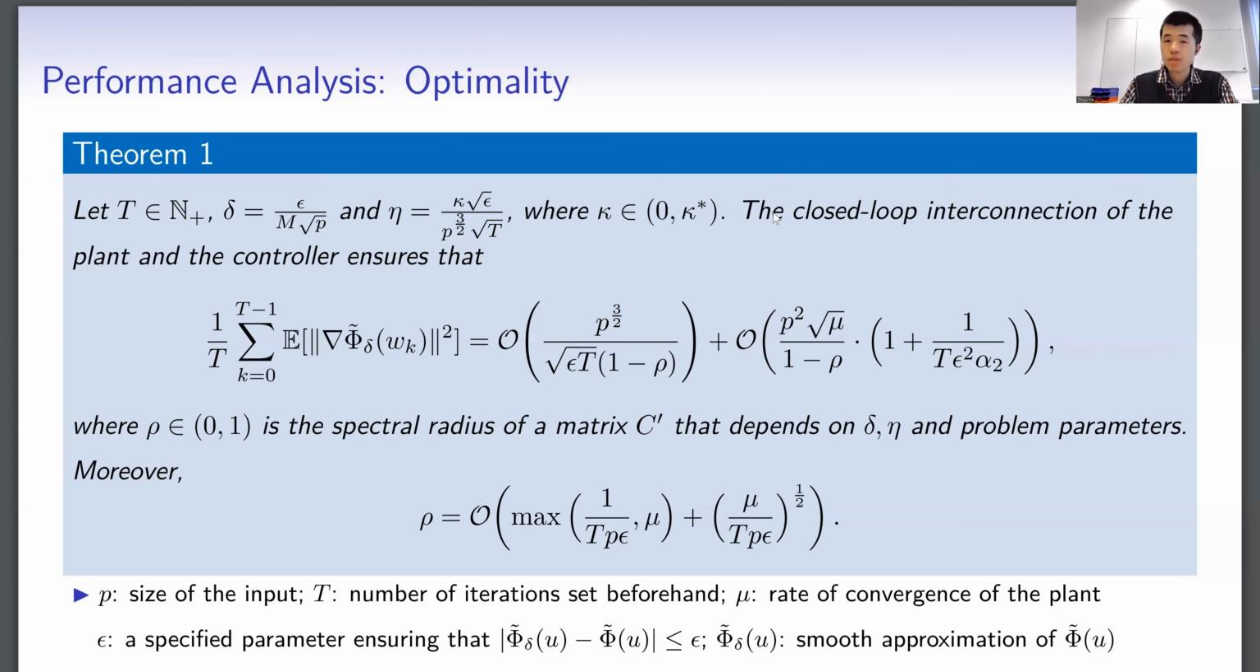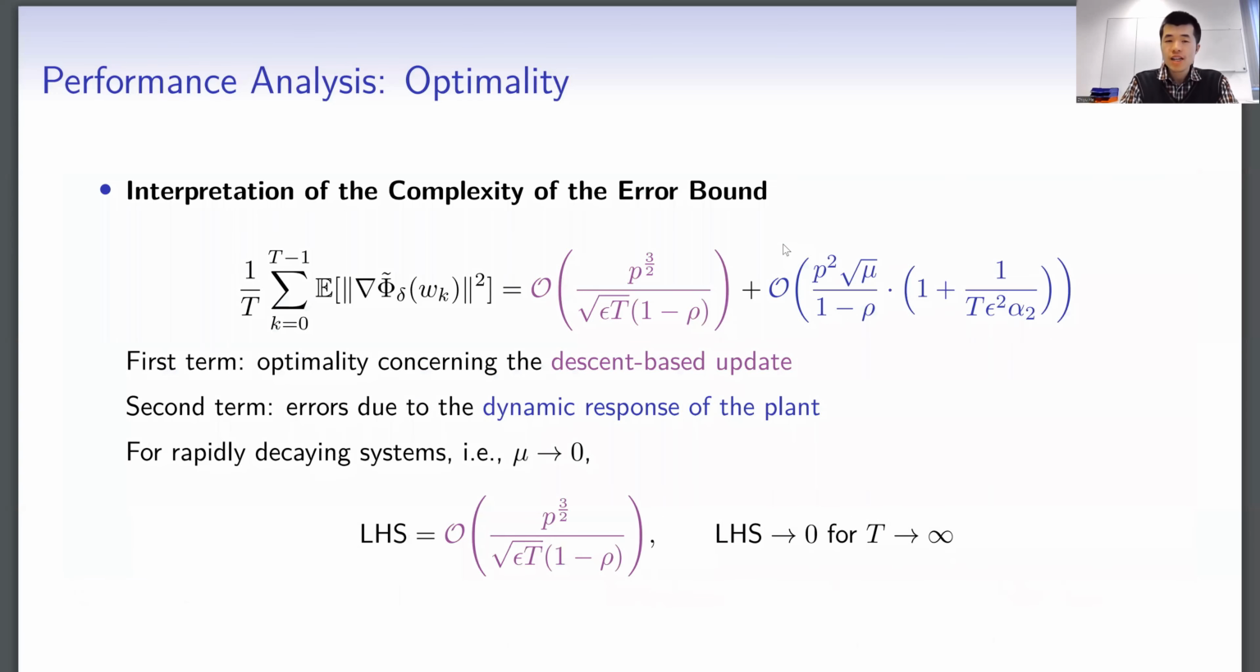The result is a bit complicated. Let me provide more interpretations. The convergence measure, the first-order stationary condition, would be given by the right-hand side. We have two parts. The first part, the purple part, corresponds to the descent-based update of the controller, and the second, blue part, corresponds to the dynamic response of the plant. In the second part, we contain the rate of change mu as we saw before.